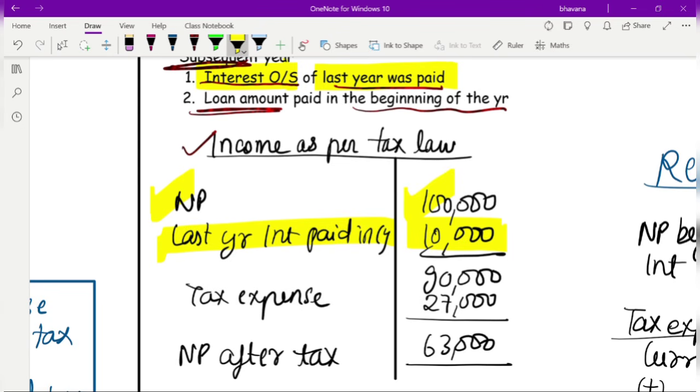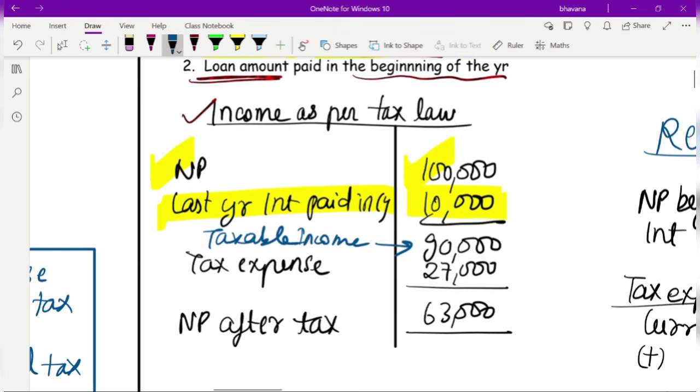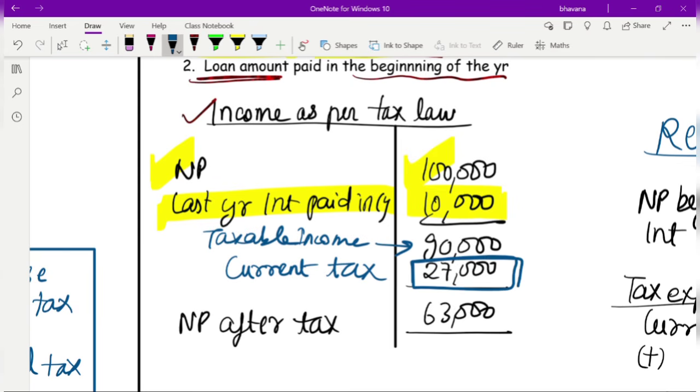Due to the income tax section, you have to take it as an expense this year and deduct it from your net profit. So 1 lakh minus 10,000, your taxable income will be 90,000 rupees. Sorry, it's not tax expense here, it is current tax. So what will be your current tax? Your current tax at 30% will be 27,000, and you will get net profit after tax of 67,000.